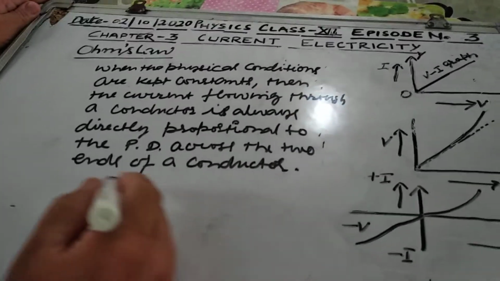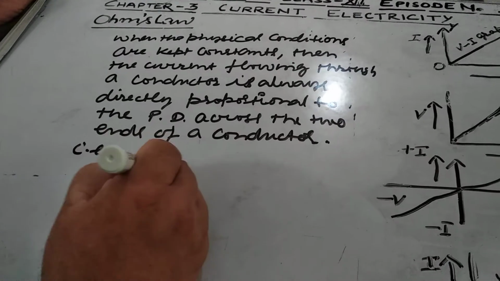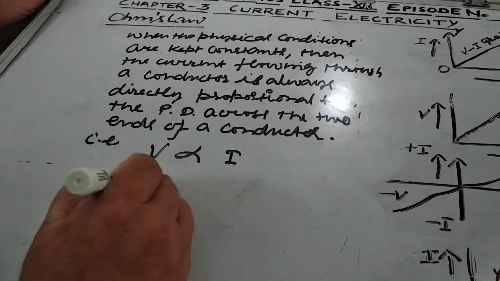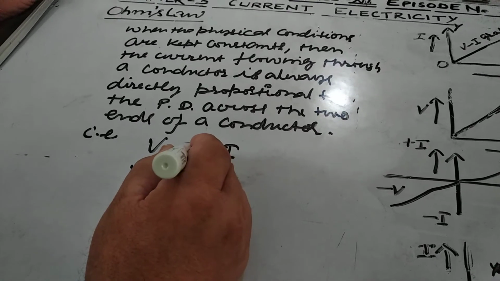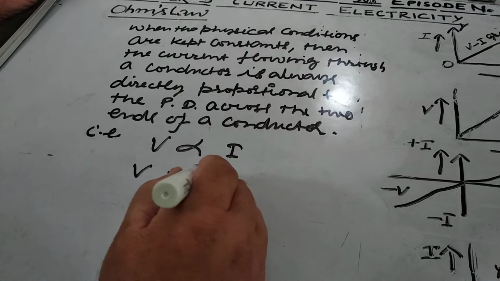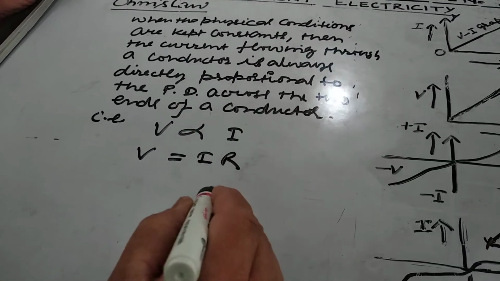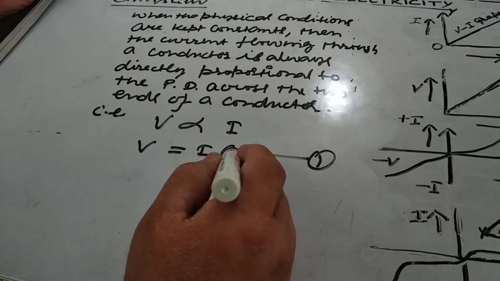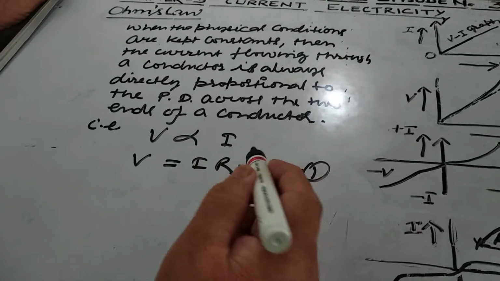And according to this Ohm's law, V is directly proportional to I, or if we remove this sign of proportionality, then V is equal to IR, and this is equation number 1, where R is the resistance of the conductor.